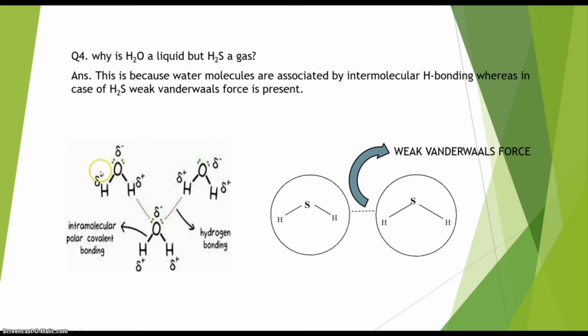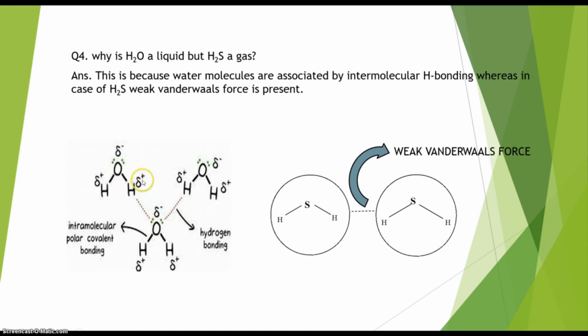So in H2O, there is considerable bond polarity in the molecule, because oxygen is more electronegative. That's why a delta negative charge appears on oxygen and a delta positive charge appears on the hydrogen atom, right? So in water molecules that exist in the liquid state, bond polarity is a very important factor, where oxygen is the negatively charged end and hydrogen is the positively charged end, and this charge development helps the water molecules associate with one another by hydrogen bonding.